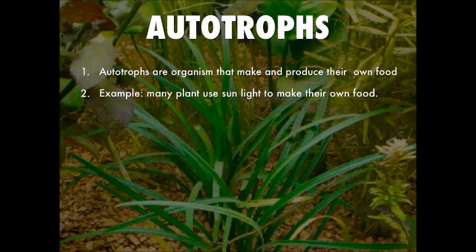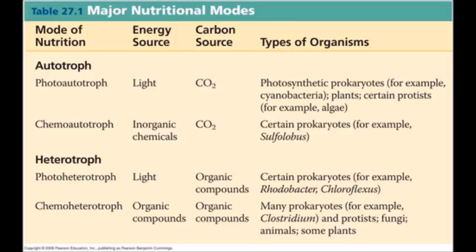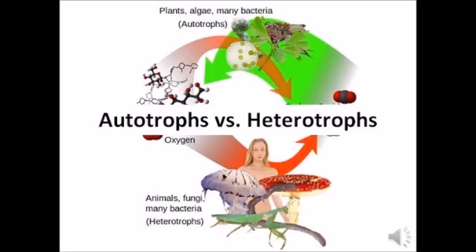Some bacteria can also synthesize their food making use of solar energy or chemical energy of some inorganic compounds and are referred to as photoautotrophs. The animals, fungi, and most bacteria, on the other hand, are incapable of synthesizing their own food and therefore must obtain it from the atmosphere. All such organisms are called heterotrophs.